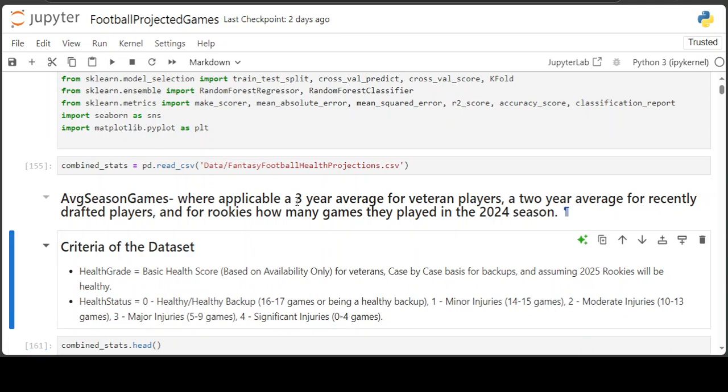In this video, I'm going to cover the Fantasy Football Health Projections dataset. You can see here the data frame is being created with combined stats, using pandas.read_csv. This is the CSV file.